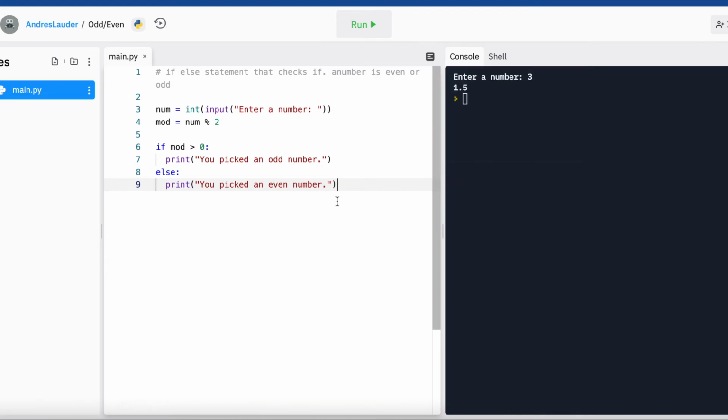Good for you. So essentially the logic here is we're taking whatever number we enter, we're splitting that by 2, and if it's greater than 0, we're going to go, you picked an odd number.